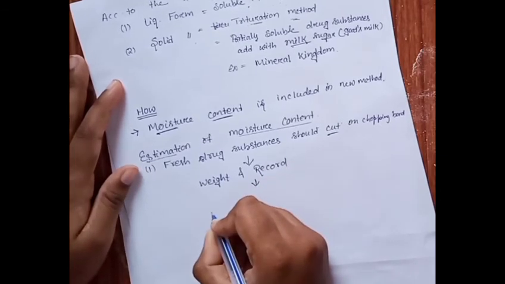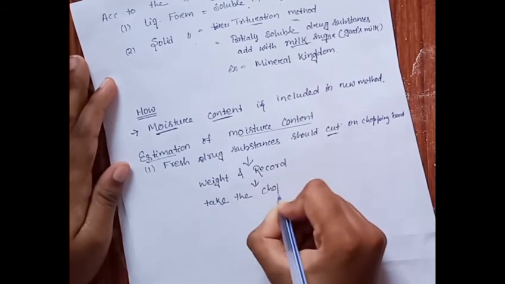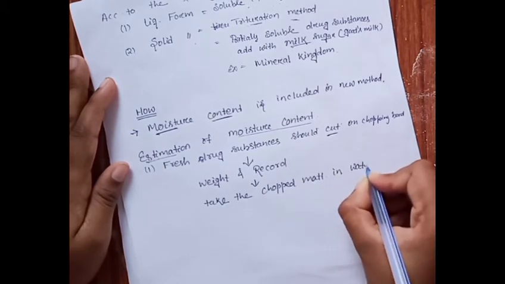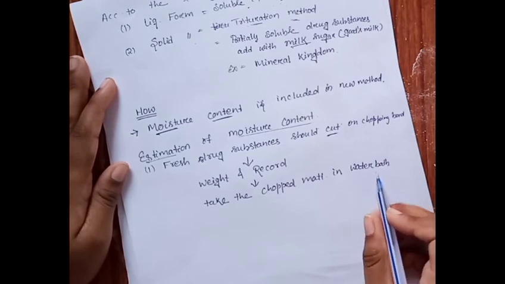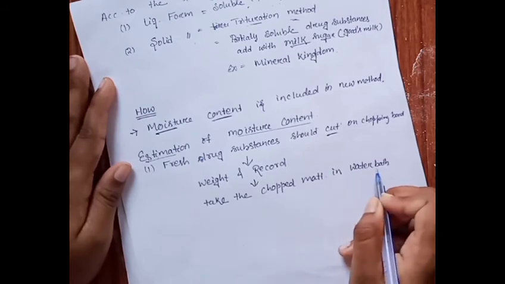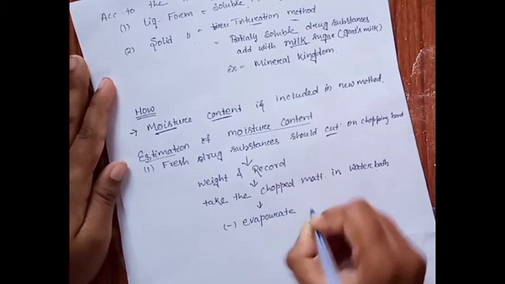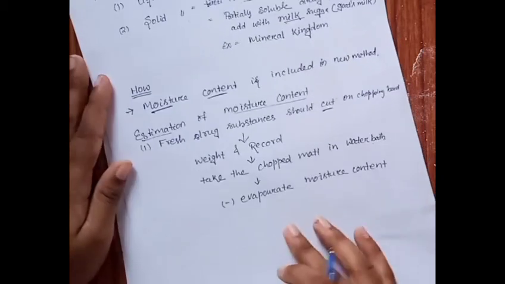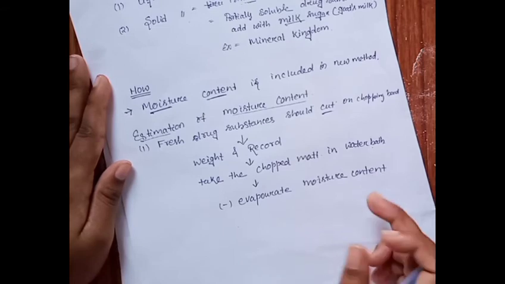Then we should take the chopped material in a water bath. Water bath is what? It is the apparatus by which we can evaporate the moisture content. So by taking the chopped material in the water bath, we evaporate the moisture content. Then we record it. Every 15-minute interval we record and measure what amount of moisture content is evaporated.